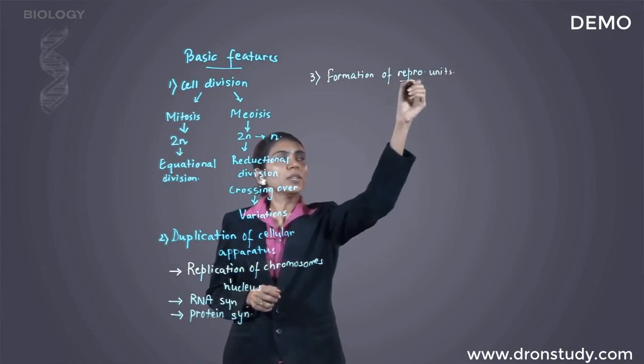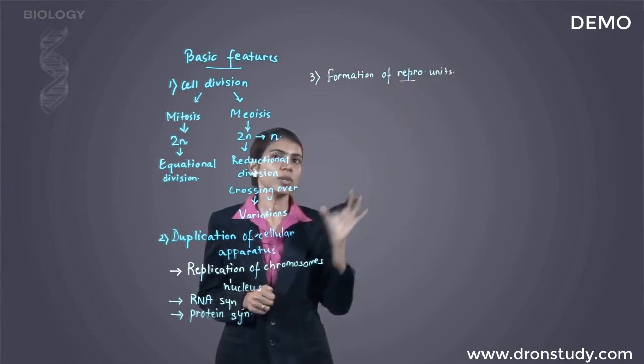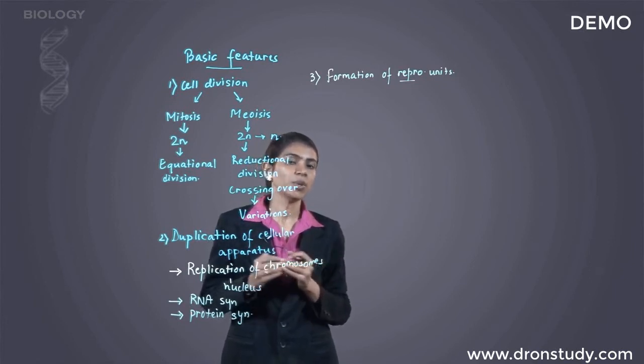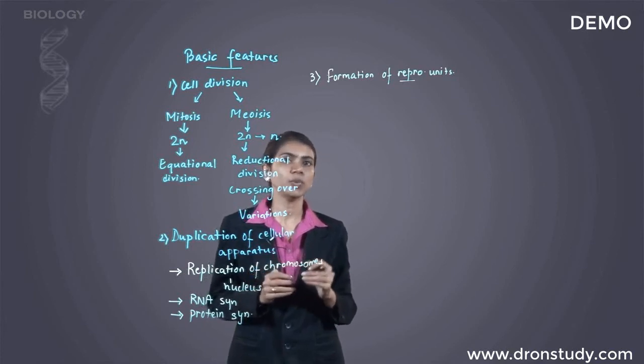Now these reproductive units are certain parts of the organism which will undergo modification to produce a new individual, or they will separate from the parent body and form a new individual.